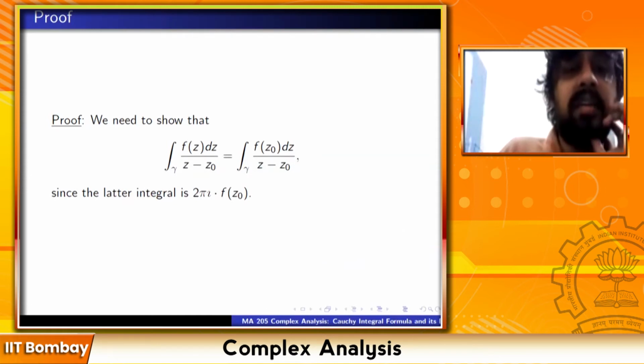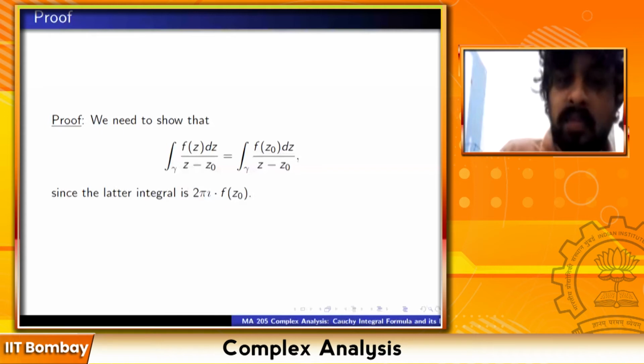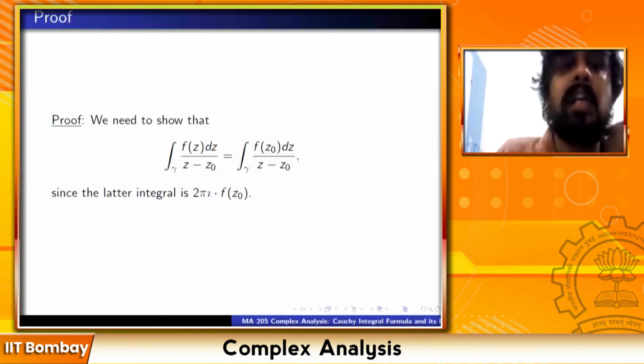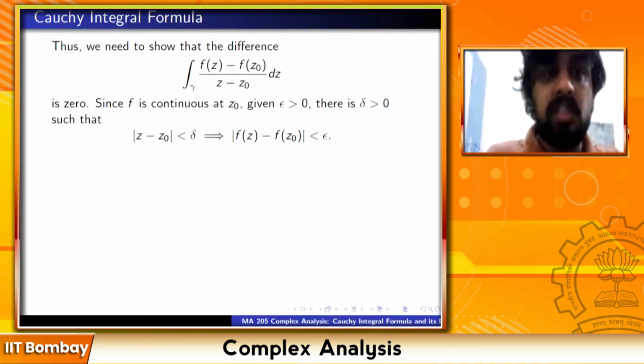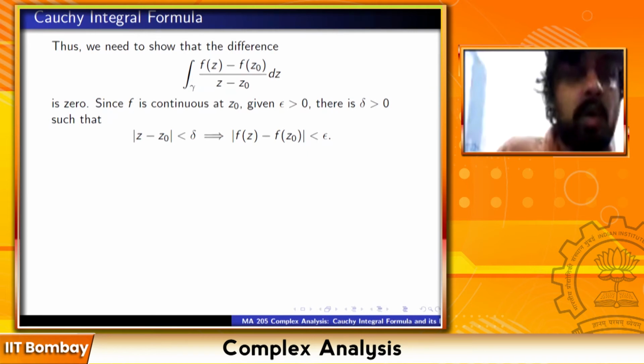So we need to show that the integral of f(z) dz upon z minus z0 along gamma is equal to the integral of f(z0) dz upon z minus z0 along gamma. Because we know that the right hand side is 2 pi i times f(z0). Take f(z0) outside and then you are left with 2 pi i. So we need to prove this equality. And since f is holomorphic, it is continuous at z0. Given epsilon positive, there exists delta positive so that |z minus z0| less than delta implies |f(z) minus f(z0)| less than epsilon.